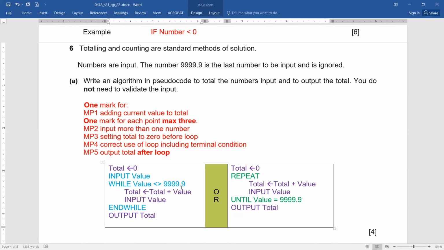Then total goes to total plus value, and then input value again. So you can see here in while, the input is twice. First one is outside the loop and second one is inside the loop. And then end while, so that it is going to repeat with the input value again, checking is it not equal to 9999.9. The moment a person enters this value, the loop will terminate. And this is what the requirement was: the number 9999.9 is the last number to be input. So that was the requirement for me.